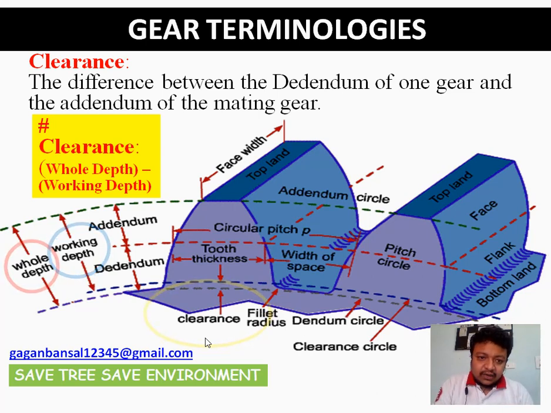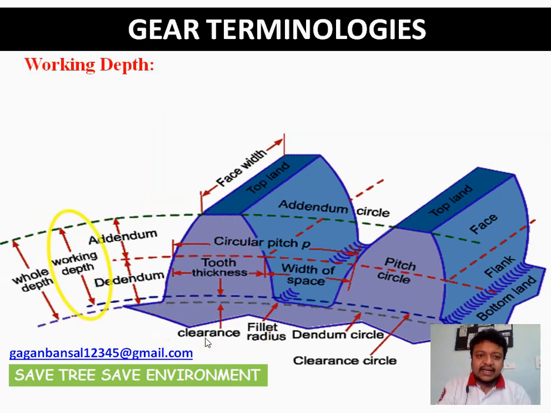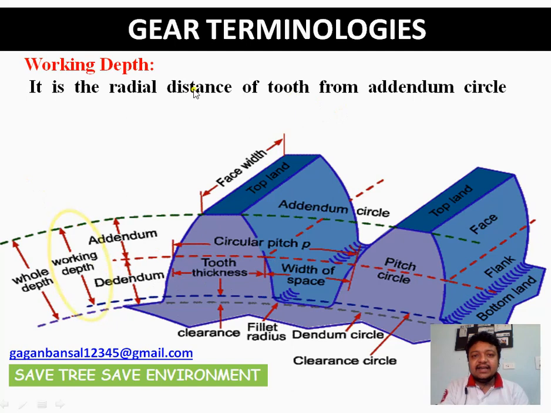Okay. Now next is working depth. What is the working depth? As you can see in this figure, working depth is the radial distance of the tooth from the addendum circle to the clearance circle. This is the clearance circle, this is the addendum circle, and the radial distance between them is the working depth.